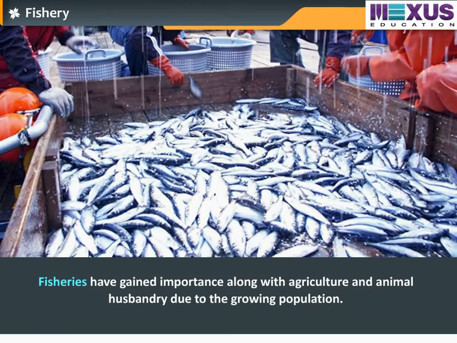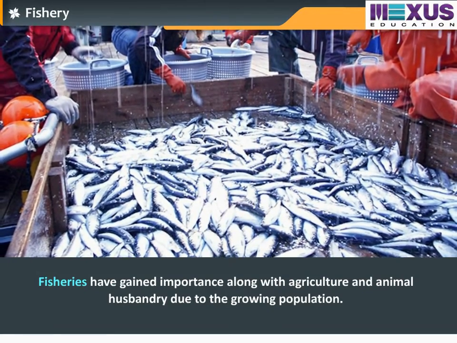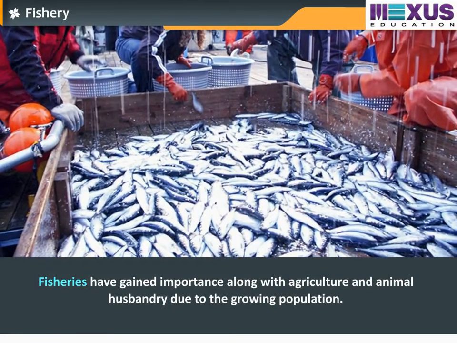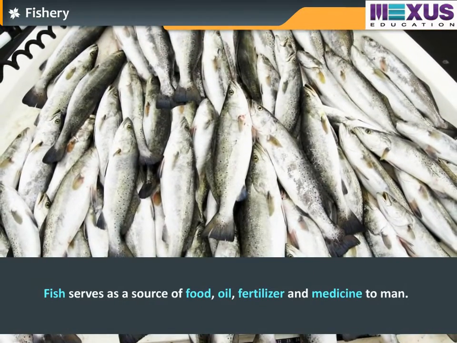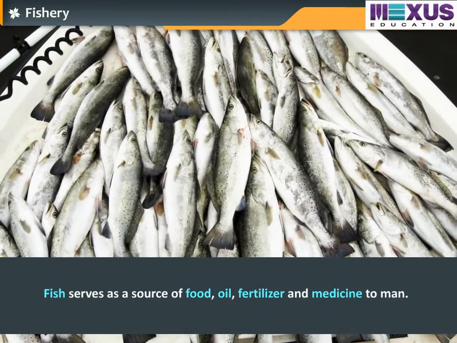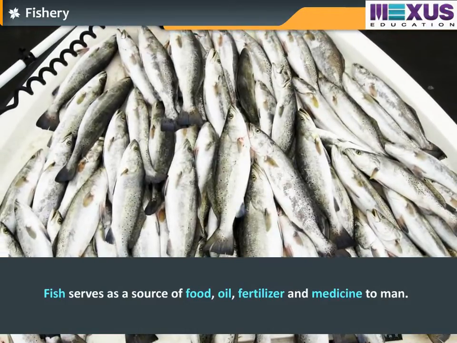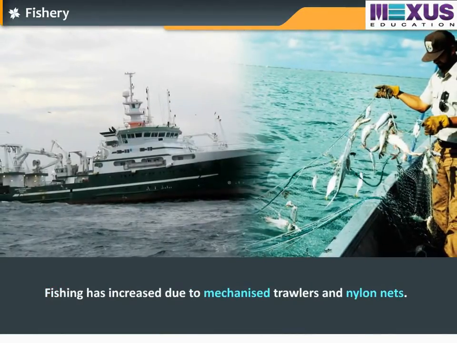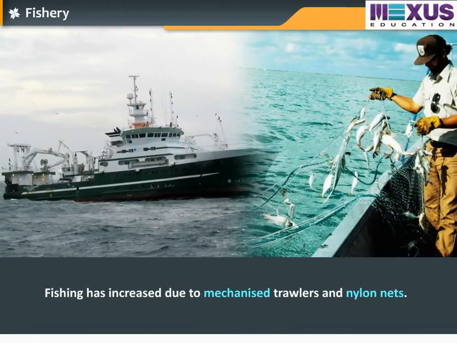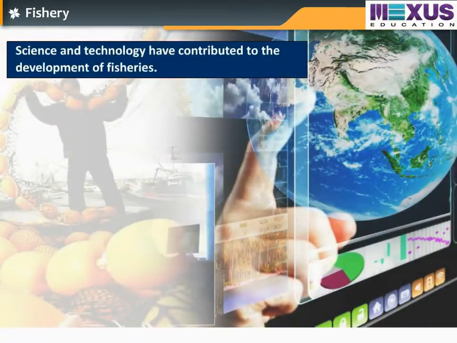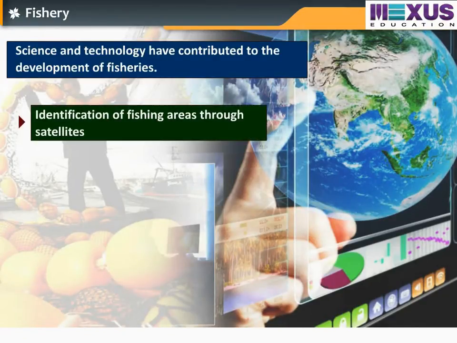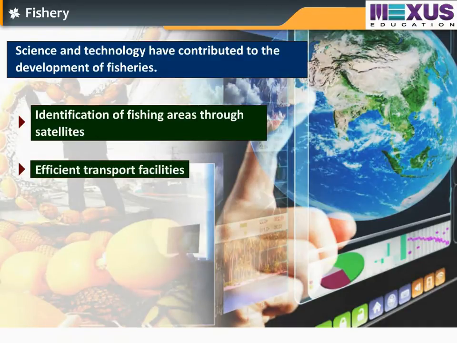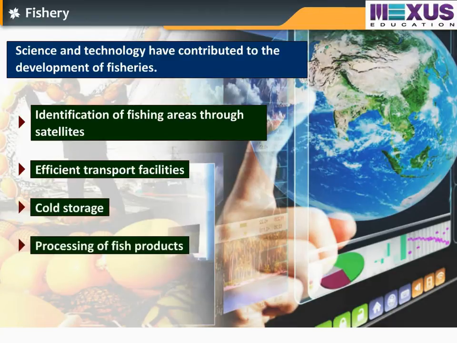Fisheries have gained importance along with agriculture and animal husbandry due to the growing population. Fish serves as a source of food, oil, fertilizer and medicine to men. Fishing has increased due to mechanized trawlers and nylon nets. Science and technology have contributed to the development of fisheries. These include identification of fishing areas through satellites, efficient transport facilities, cold storages, and processing of fish products.